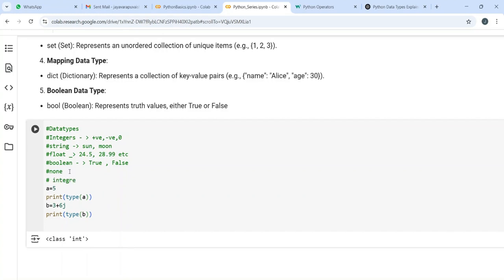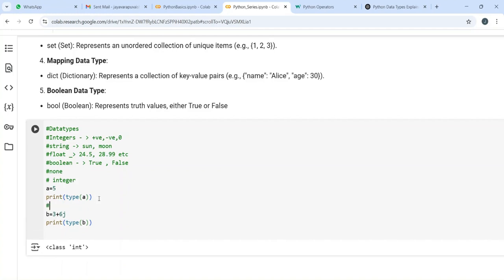This is int, and the next I should get as a complex number. Yes, you can see this is class int and this is class complex.